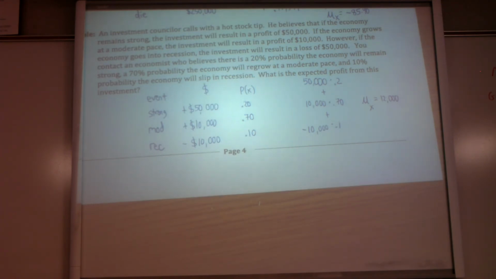Now, that was if you were to look at this many, many times. Anything could happen with just one. You could end up going in a recession. You could end up making 50,000. But what this is saying is if we looked at many examples, we'd expect you to make about a $12,000 profit, which is not bad. Good tip. Okay, so this is the end of 6.1.